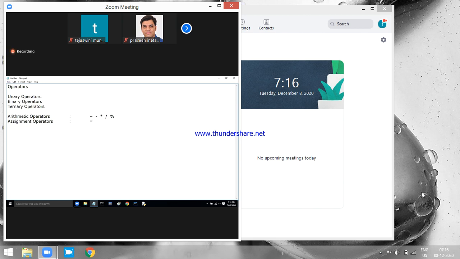On the right side, we can specify a value, we can specify a variable, we can specify an expression. You can specify anything on the right side. But on the left side, you must specify only a variable.